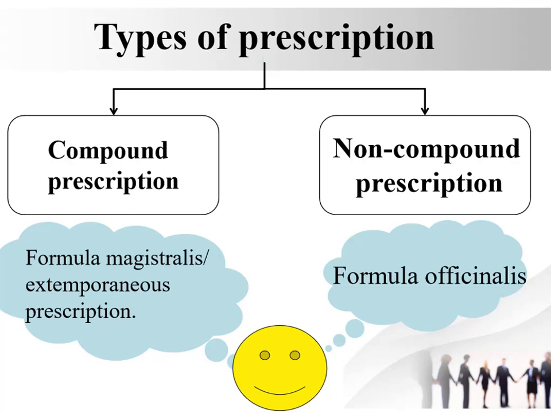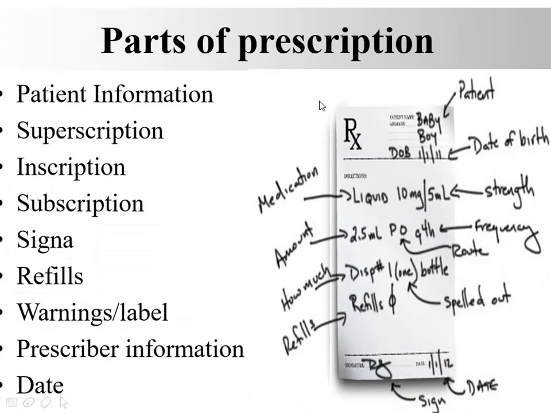Since at present pharmaceutical companies provide medicines in the desired dosage form under their brand name and proprietary name, there is no such need for compound prescription and thus nowadays mostly non-compound prescriptions are preferred. Parts of prescription. Typically a prescription contains some 8 to 9 parts. Let's try to understand these parts one by one.